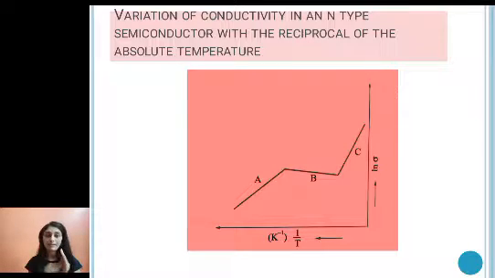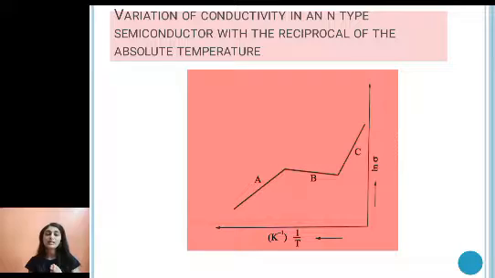So when the temperature is low, as the temperature goes on increasing, suppose the temperature is greater than 0 Kelvin but less than 200 Kelvin. What happens between 0 K and 200 K? Whatever impurity atoms are there, they start conducting. So in region A, we are getting an increase in conductivity because of the impurity atoms.